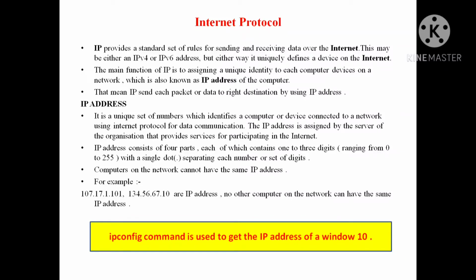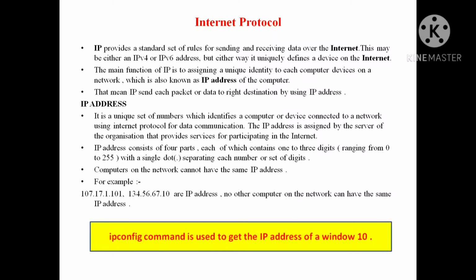That means your device is connected on the internet with other devices. And how can you find out which device particular data is coming from? We can know this by using the IP address. That means the IP address uniquely identifies your device on the internet.